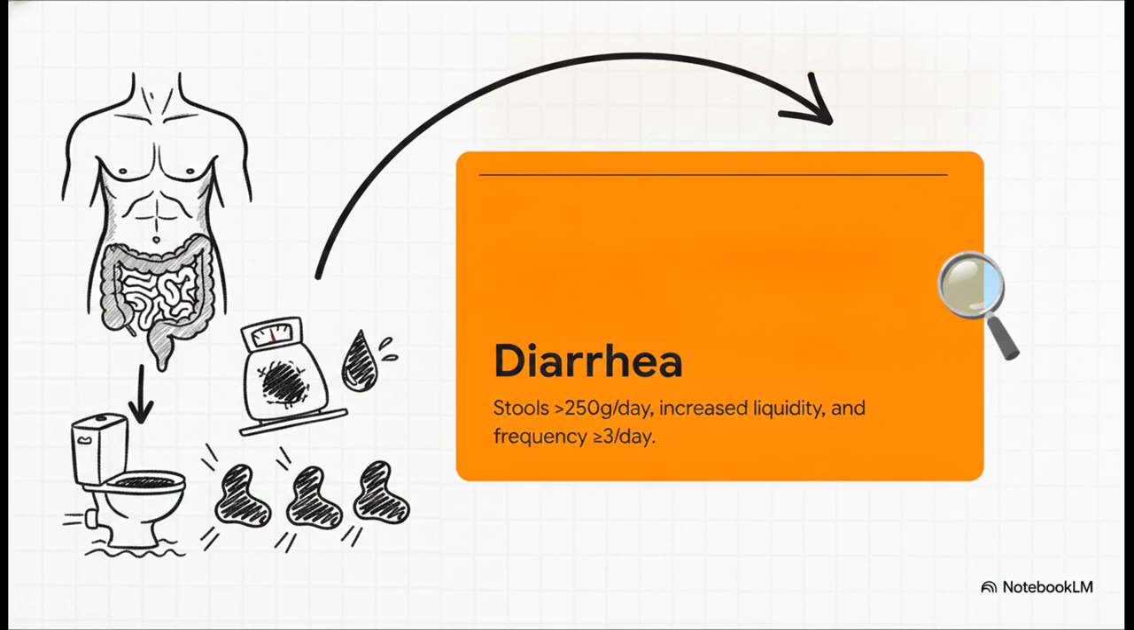Now, the big takeaway here is that you absolutely need exact quantitative metrics to formally diagnose this. It's not just a patient saying, "Hey doc, my stomach's upset." You are looking for a stool weight of over 250 grams per day, but weight alone, not enough. It has to come with increased liquidity, meaning a real, distinct change in consistency, plus a frequency of 3 or more episodes a day. So remember those 3 pillars: weight, liquidity, frequency. That is your absolute baseline.